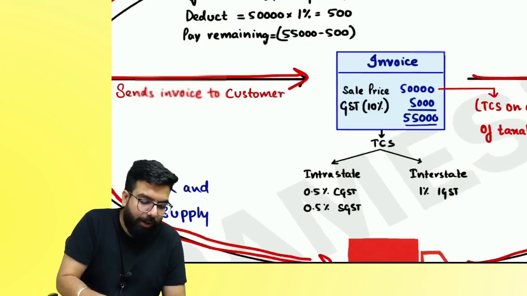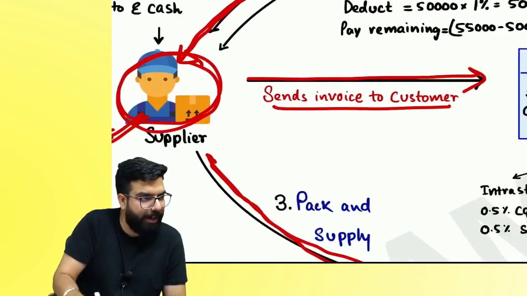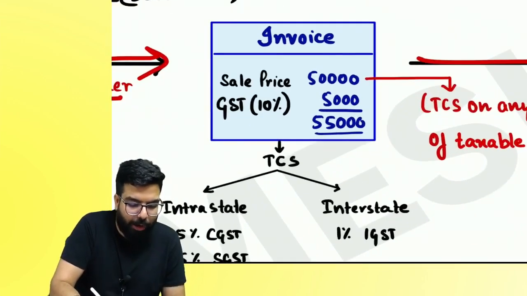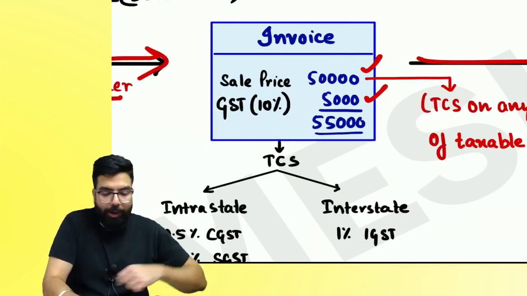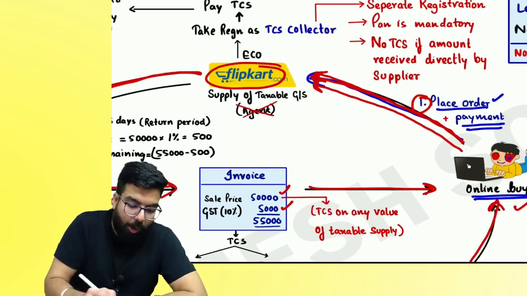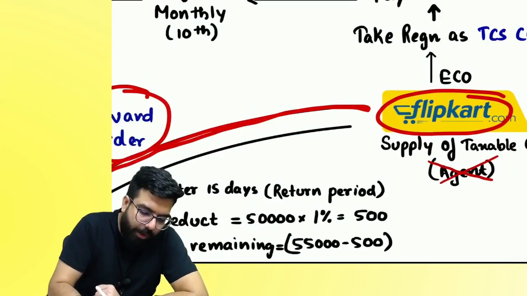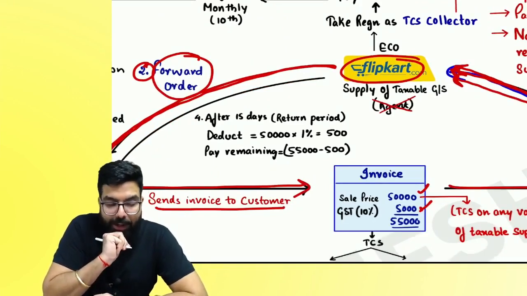The bill will be sent by the seller. Who is the seller? You are the seller. He is the buyer. You gave a bill for 50,000 rupees plus 5,000 GST. He will make the payment to whom? Flipkart. How much payment did he make? 50,000 plus 5,000. Do you guys agree?